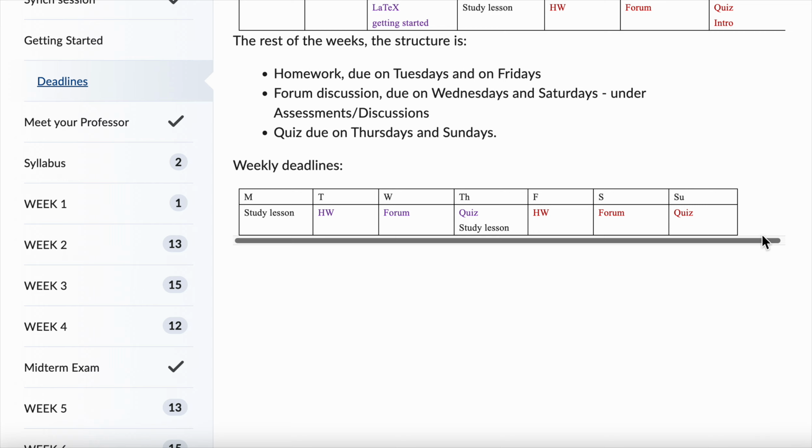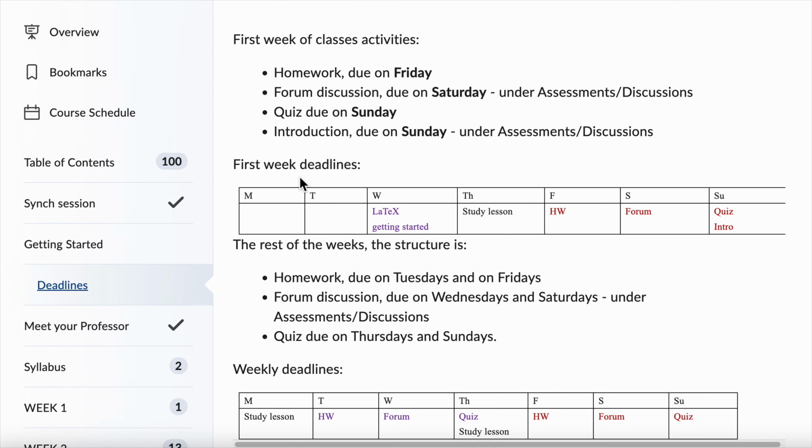This is in general. All the weeks are going to be like this, except the first week, as we started midweek, so the first day you will dedicate to the LaTeX learning that I just showed, and then on Thursday you can start studying the lesson.